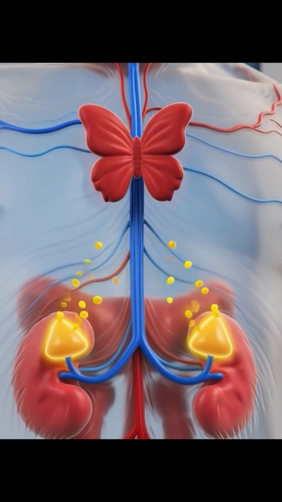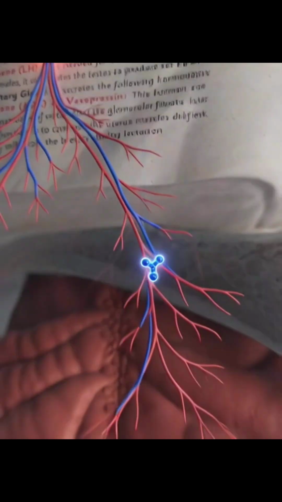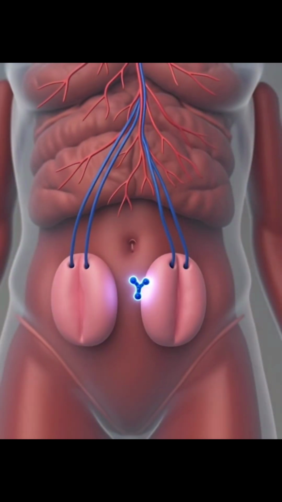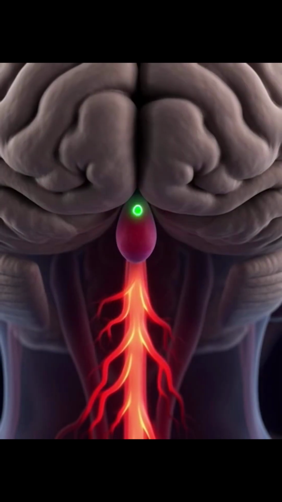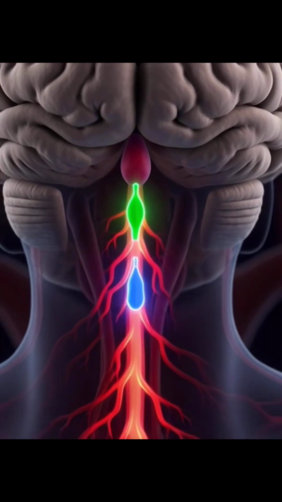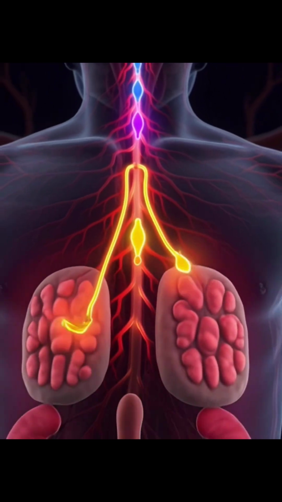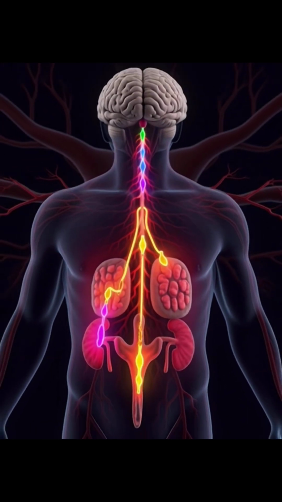Next one is ACTH. It acts on the cortex part of the adrenal gland and helps to release the adrenal hormone. It helps to regulate stress response, also metabolism and blood pressure. Last one is luteinizing hormone. It is needed for the release of egg cell from the ovary in the female, and in case of the male, it stimulates testes to produce sex hormone.